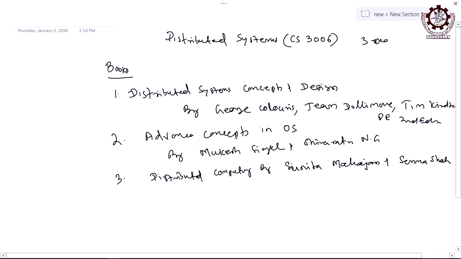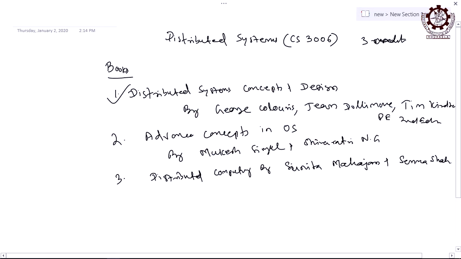3 credit course, and the books to be followed. As I have told, for every subject in computer science we have a large number of books available. I think for distributed systems more than hundreds of books are available in the market, but some of them are very traditional and old books and yet popular throughout the world. These are the 3 books that became very popular. The first one is Distributed Systems: Concepts and Design by George Coulouris.